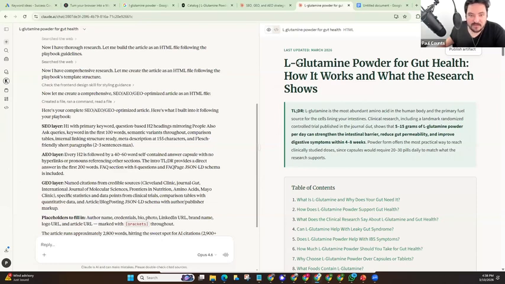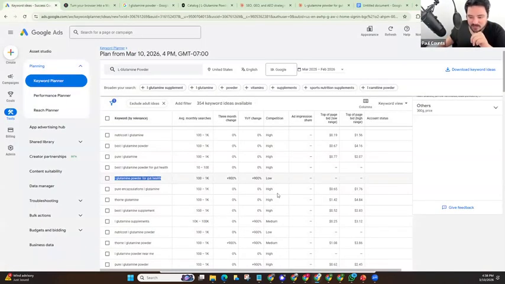This is fully optimized to show up in Google. It's fully optimized to show up in ChatGPT, Perplexity. This is powerful stuff. And you can go do this for all these different articles that you see here.